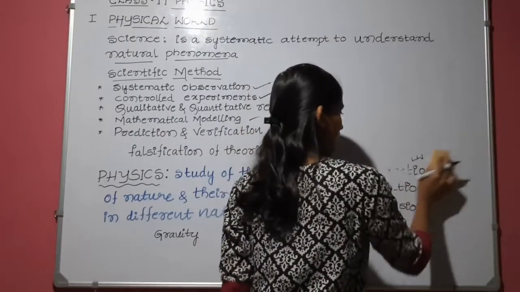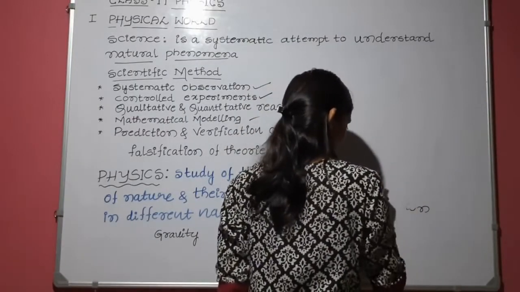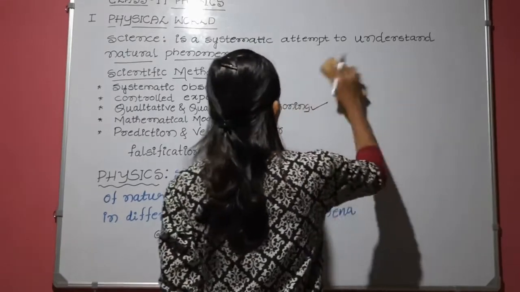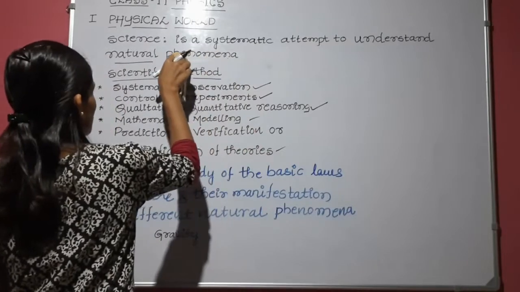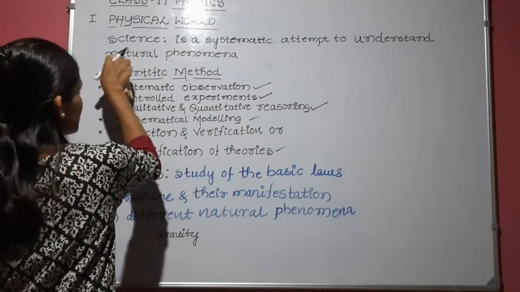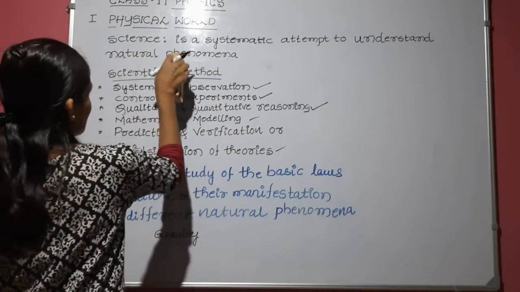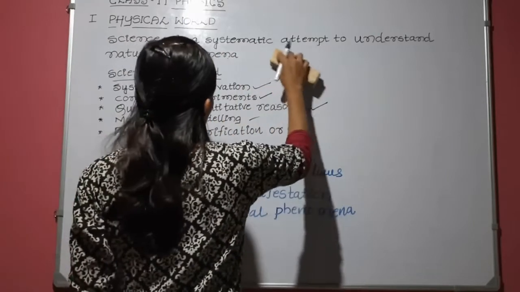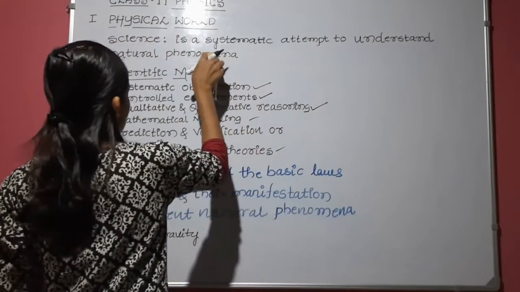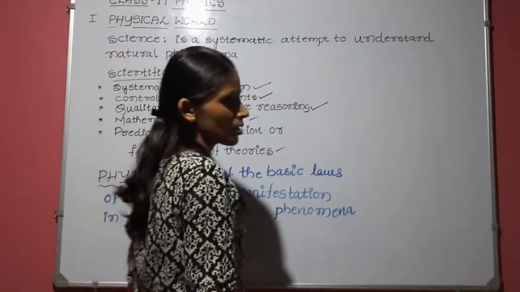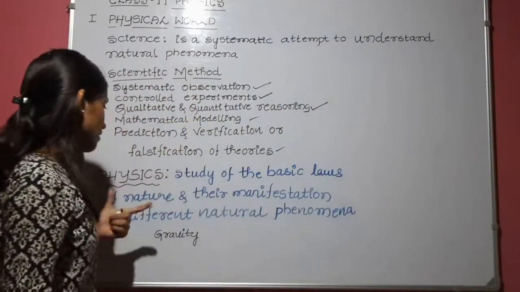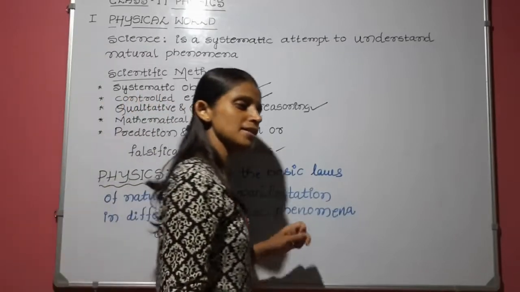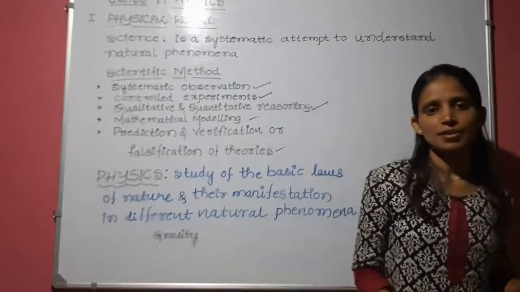What is physics? In science, what you learn is actually natural phenomena. In a systematic way you are learning the natural phenomena. That means the secret of nature. You are going to reveal the secret of nature through some proper method. So what is physics? Physics is one discipline in the natural science.